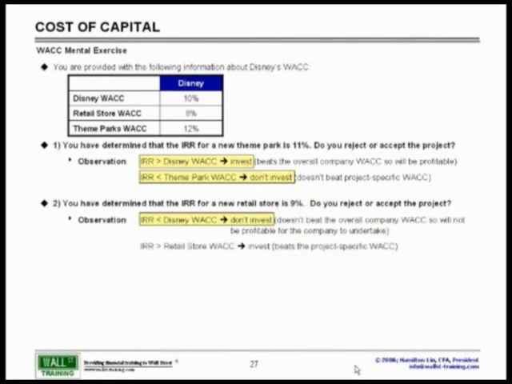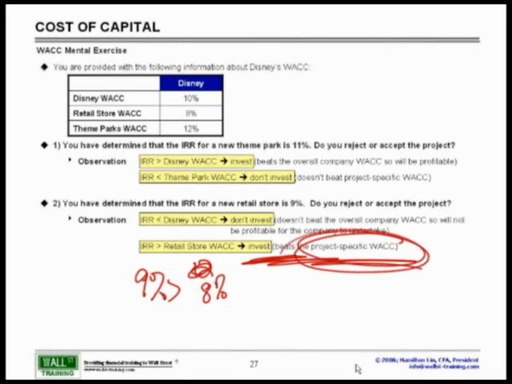However, same thing as the theme parks on top. The retail store is an 8% WACC, and the return is 9%. So the question now says, well, you should invest because it beat the project-specific WACC of 8%. Therefore, on a project-specific basis, when I am able to issue debt specifically for this project, as well as for my equity mix, my weighted average cost of capital for this project, this is going to be profitable.